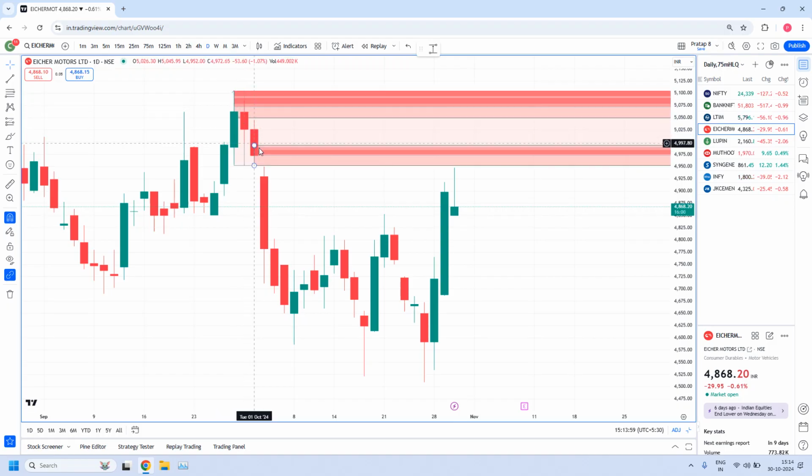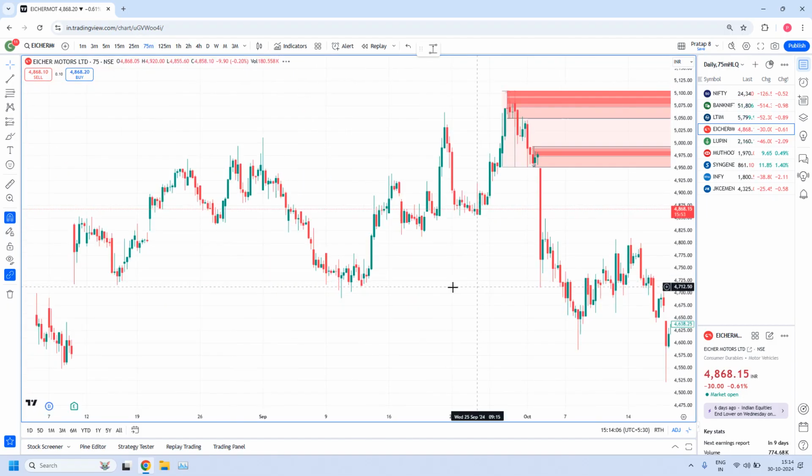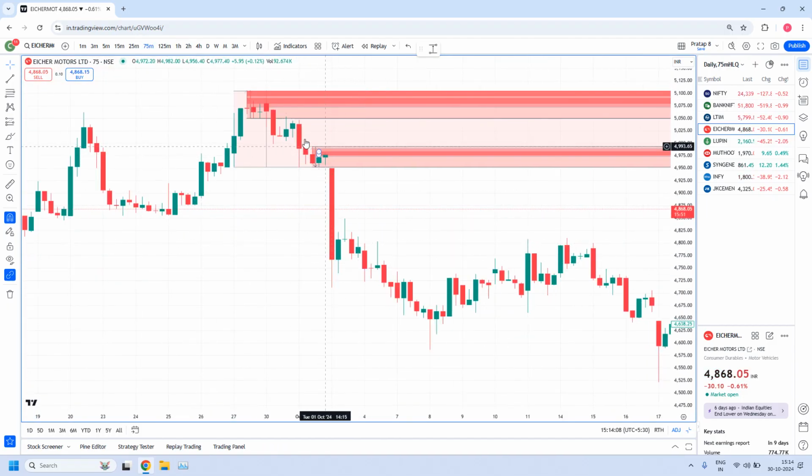So this is a rally, 2 base candles and a drop. This is what we have drawn. This I fine-tuned with 75 minutes time frame. Let me explain how. Here we have identified 2 order flows.